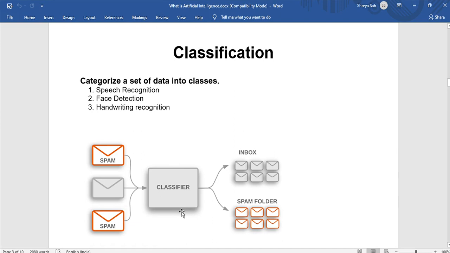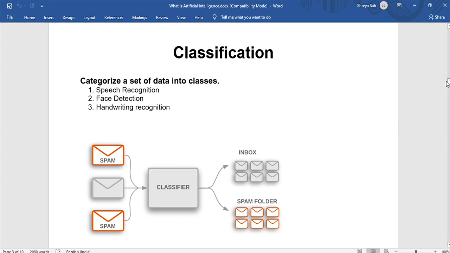The major example which we see in our day to day life is emails. When we open our emails, there is one primary inbox and then there is a folder of spam. Our email automatically classifies whether a message should go to the spam category or to the inbox. Based on that, it separates them and keeps them in two folders. That is a classic example of classification.